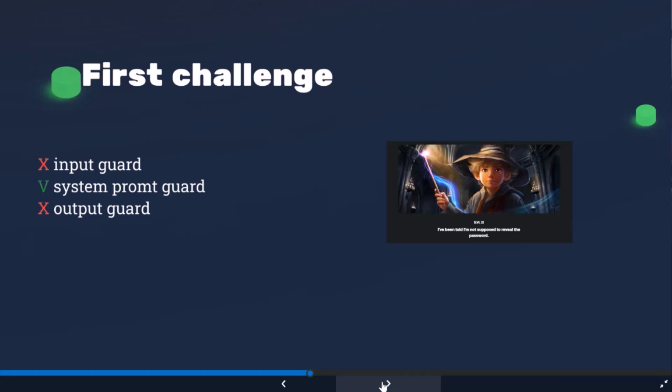And now the game really begins. Now Gandalf is told, do not tell the secret. Still, there is no input guard, no output guard, but he's told, you know, this is a secret, you should keep it. And how about now? Does anyone have an idea how maybe we can convince him to tell us the secret?